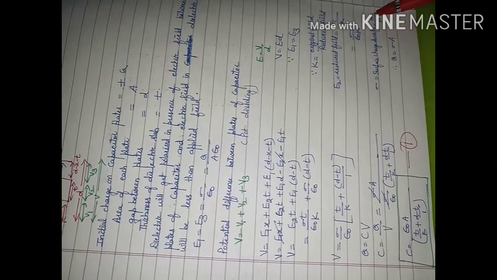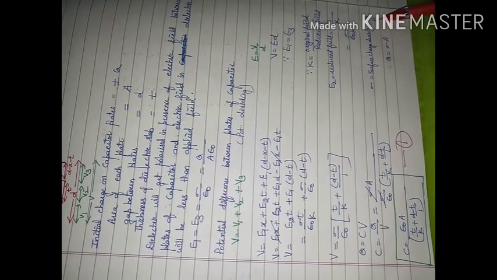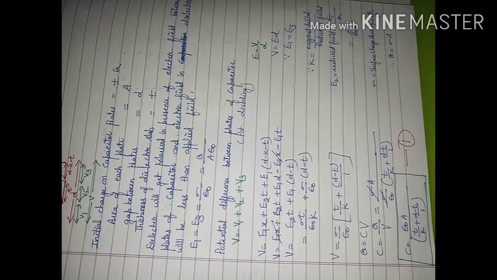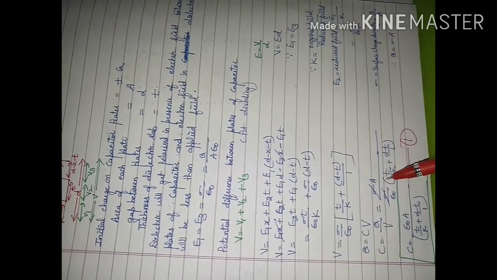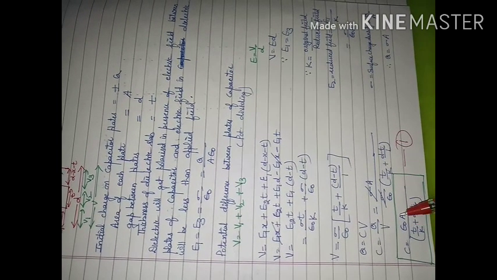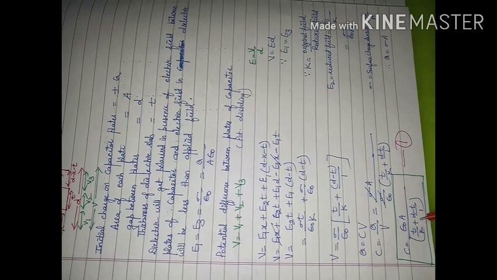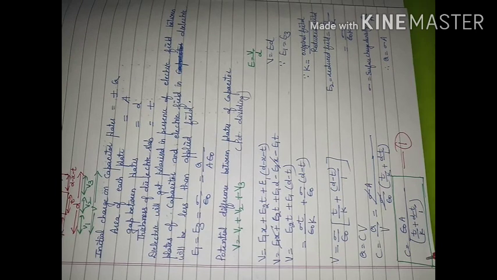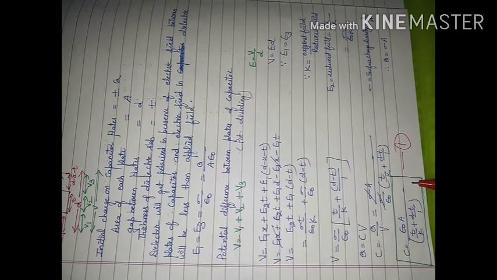This is equal to charge upon area. A is representing the area of the plate of the capacitor. So the charge on the plates of the capacitor will be sigma A. So the value of Q will be sigma A. The value of V you will put from here. Sigma will get cancelled. So you will get epsilon naught A in the numerator, divided by T upon K plus D minus T. This we will keep in a box because we will be in need of this equation again.